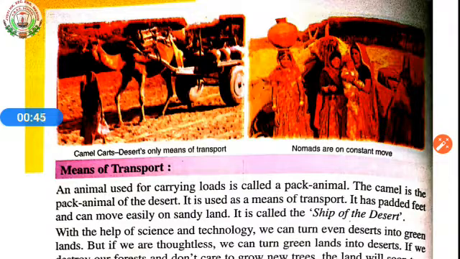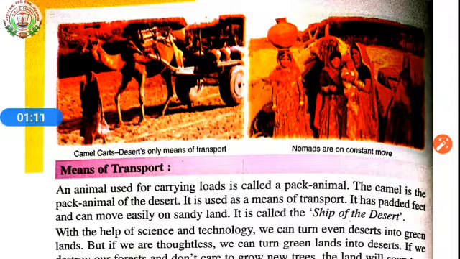So, means of transport. An animal used for carrying loads is called a pack animal. The camel is a pack animal of the desert. It is used as a means of transport. It has padded feet and can move easily on sandy land. It is called the ship of the desert.